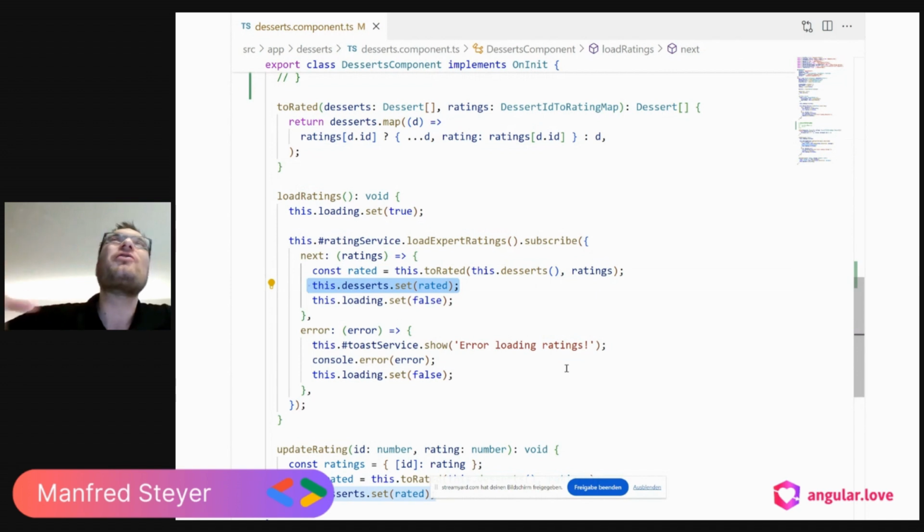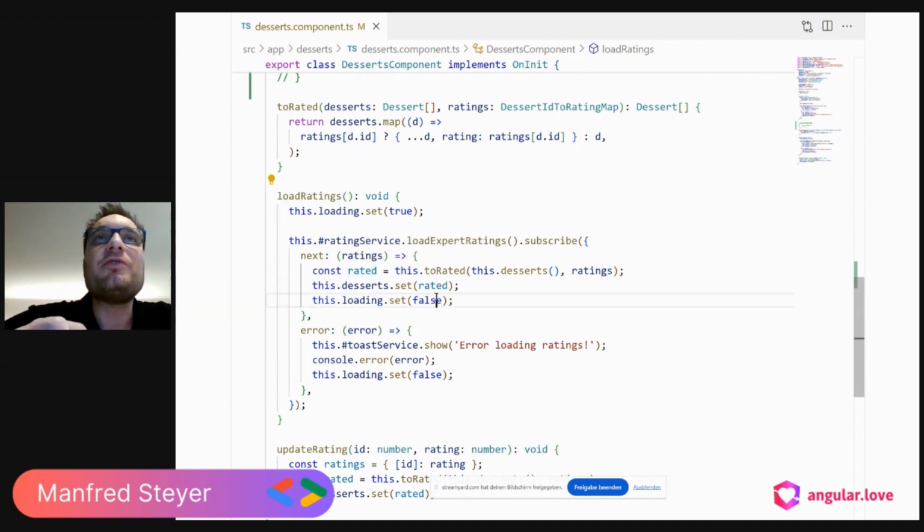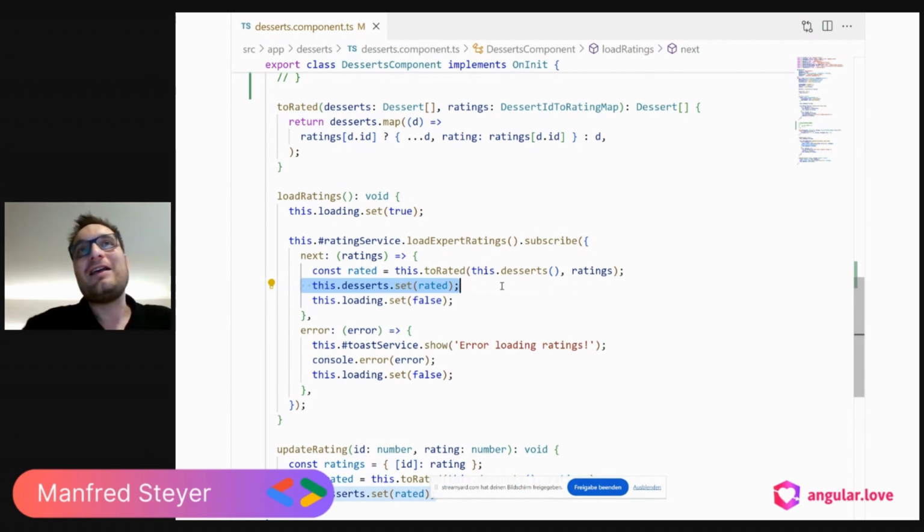And this is somehow strange, isn't it? Because it's all about loading ratings, and even though it's about loading ratings, we need to update the deserts. If we use something like this, we get code that is really hard to maintain.